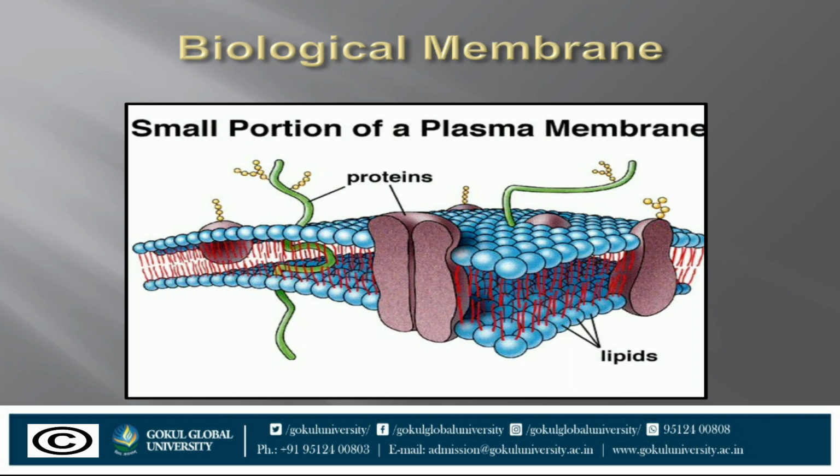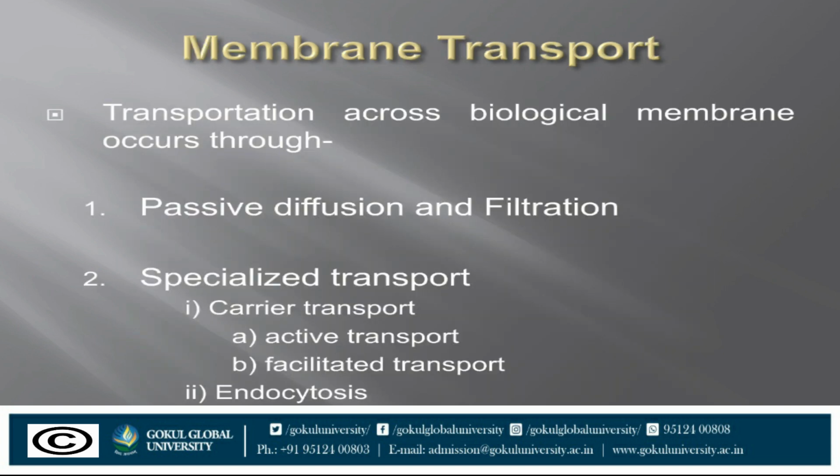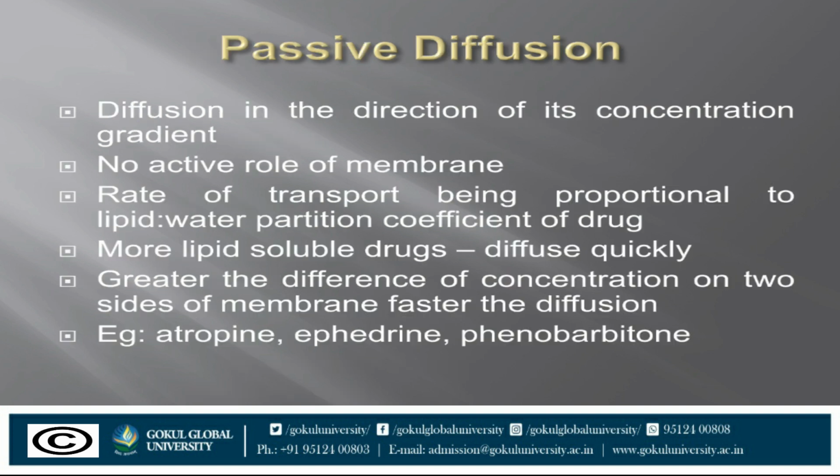So these drugs are transported across the membrane by passive diffusion and filtration and specialized transport. So, transportation across the biological membrane occurs through passive diffusion and filtration, and through specialized transport, that is carrier transport, which may be through active transport or facilitated. The second one is through endocytosis. So moving on to the first one, that is passive diffusion.